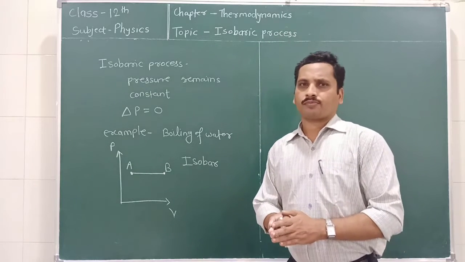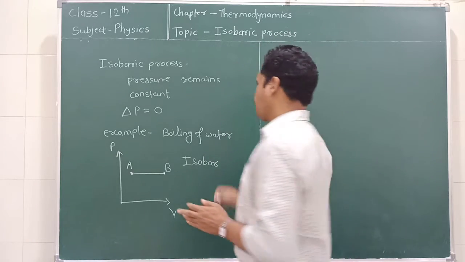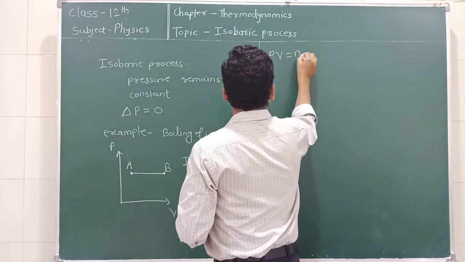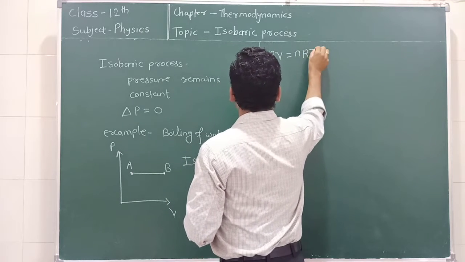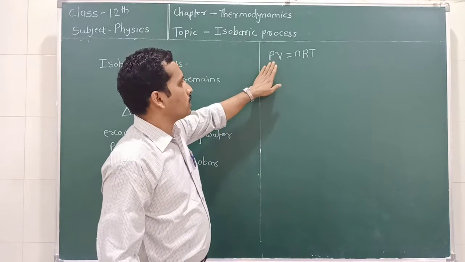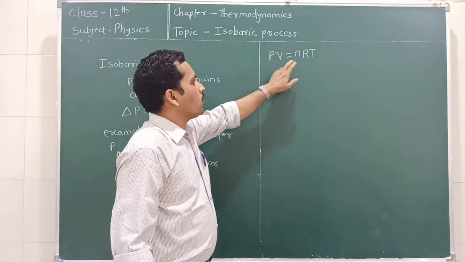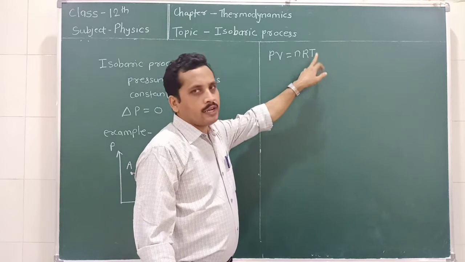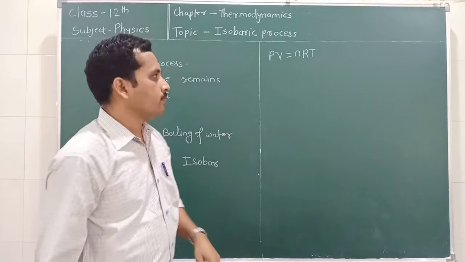As we know, for ideal gas, PV is equal to nRT. We know this is the equation for the ideal gas, in which this is pressure, this is volume, this is the number of moles, this is the gas constant, and this is the absolute temperature.